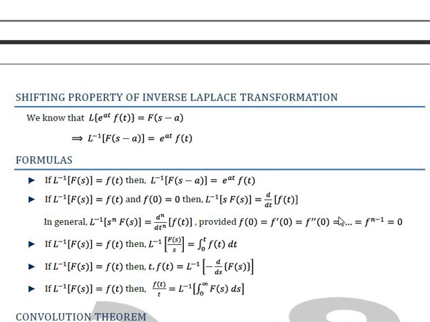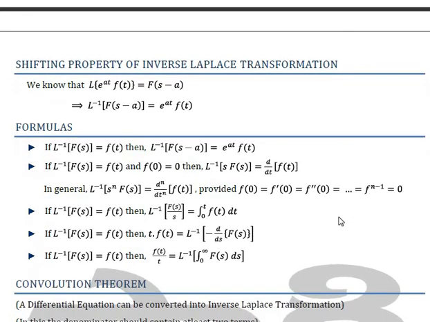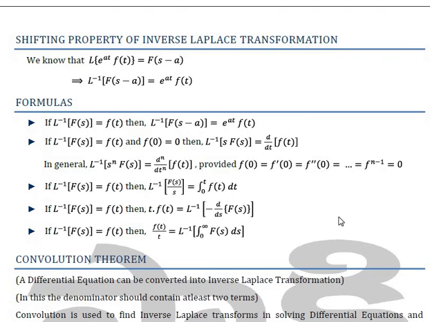equal to e to the power at f(t). This is nothing but the shifting property. There are some basic formulas also given: if L inverse of F(s) equals f(t), then L inverse of F(s minus a), known as the shifting property, is equal to e to the power at f(t). Similarly other formulas are also given. We will be able to use these formulas while solving problems, as well as application based differential equation problems.